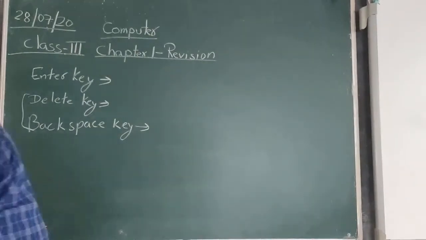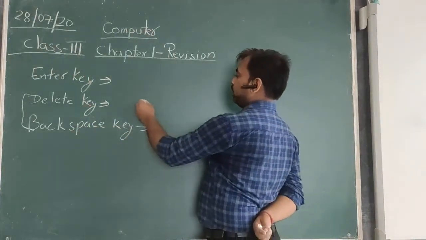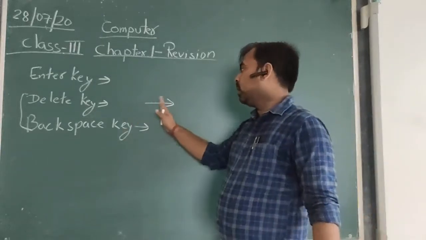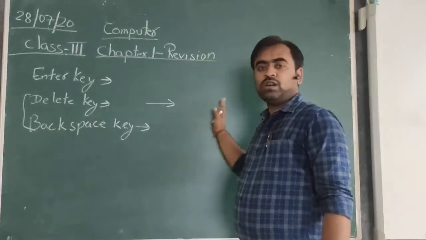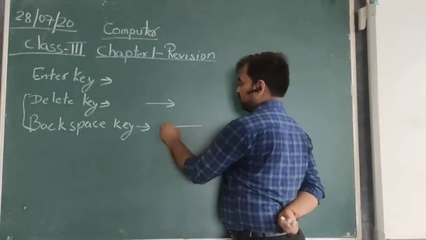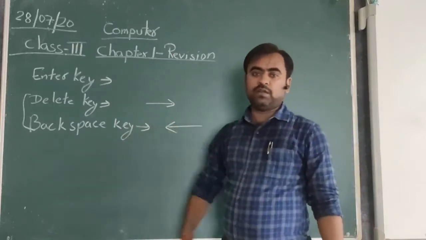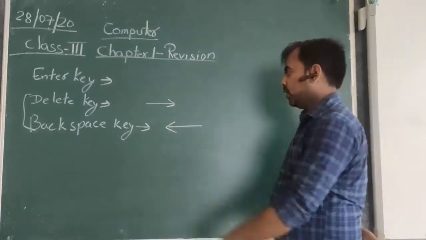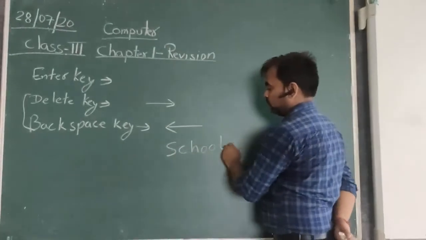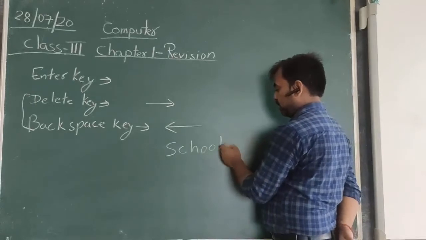then it will erase. But the difference between both is that the delete key moves toward the right. It will delete the character toward the right direction. Whereas backspace deletes to the left. Suppose you have written school and you press the backspace.